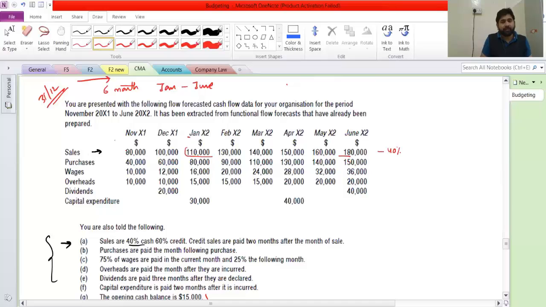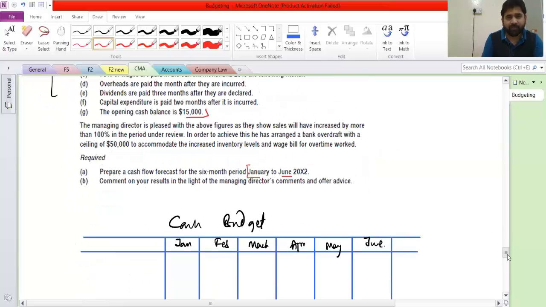Are we making a cash budget for November? No, no. This line means every month, whatever sale you are doing, 40% of that is cash sale. Are we fine with that? Can you keep these numbers in mind? 110, 130, 30, 40, 50, 60 and 80. Hopefully it will be there now.